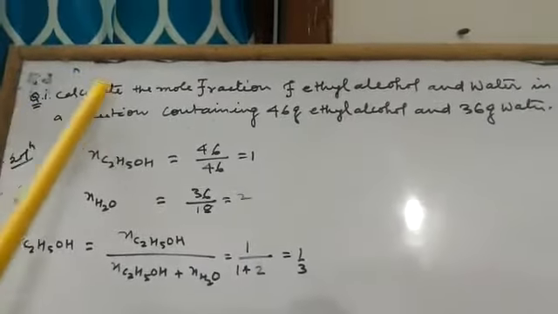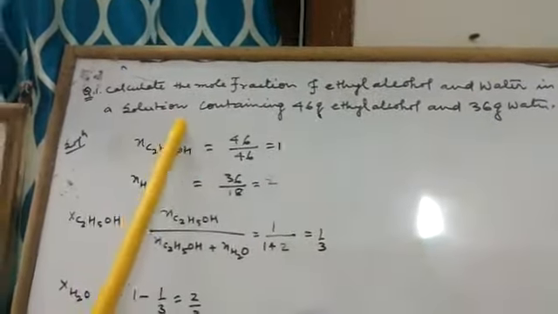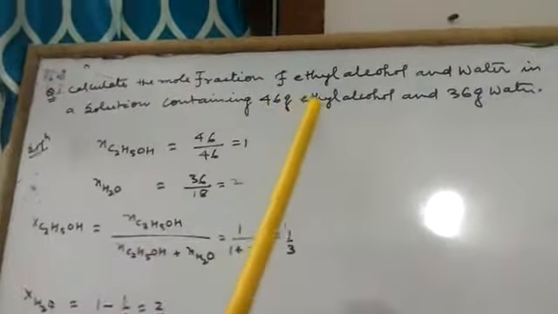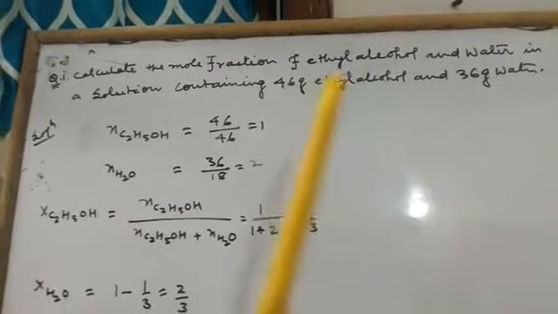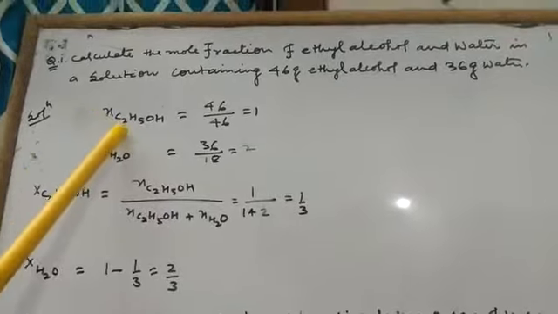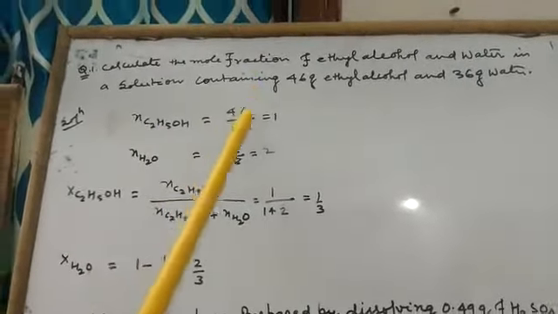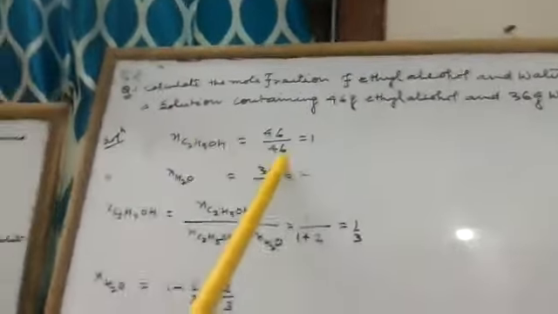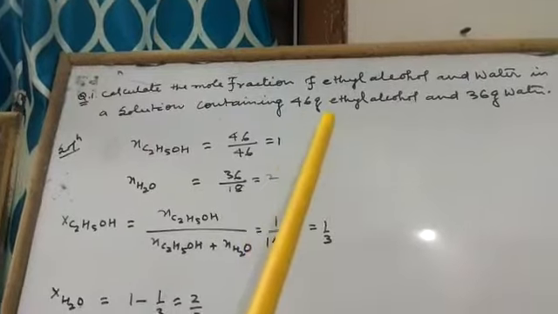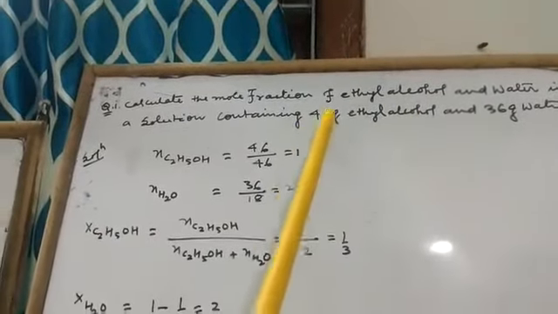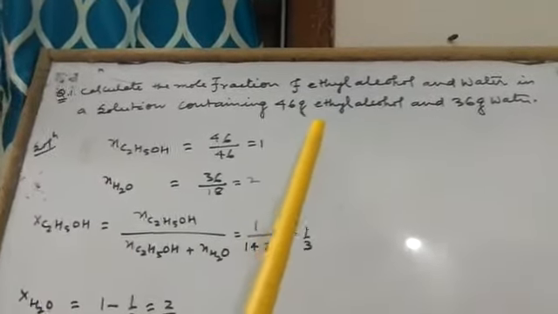Now we will do question number 1. Calculate the mole fraction of ethyl alcohol and water in a solution containing 46 gram ethyl alcohol and 36 gram water. We know that number of mole equal to weight divided by molar mass. So here weight is 46 and molar mass of ethyl alcohol will be 46.